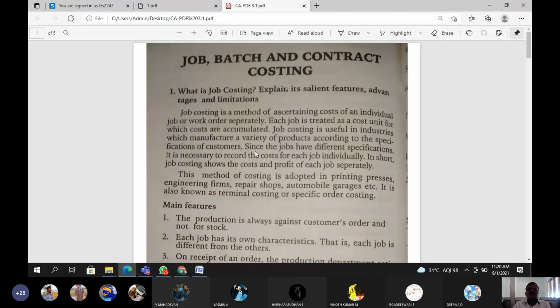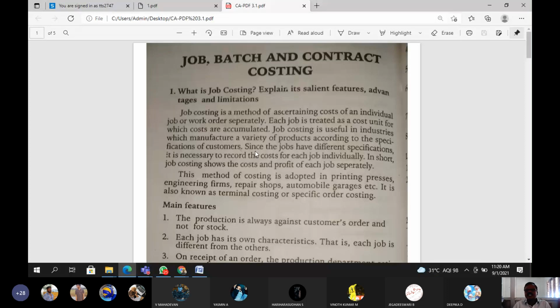One more line. Job costing is useful in industries which manufacture a variety of products according to the specification of the customer. Especially this type of costing method is followed by some industries, even the transport industry, steel industry, construction industry, oil industry, sugar industry.